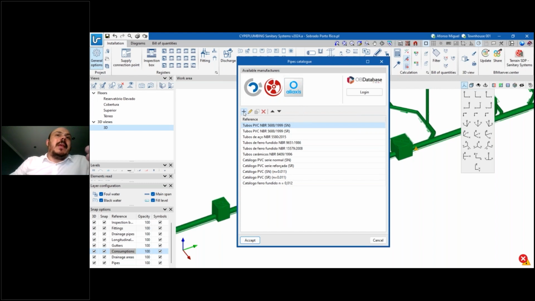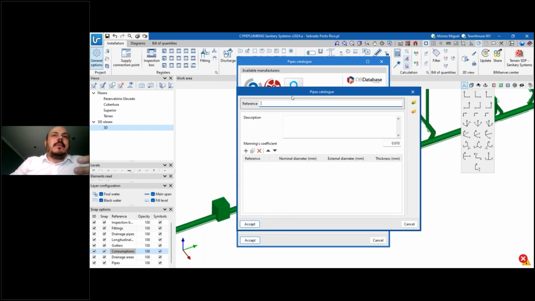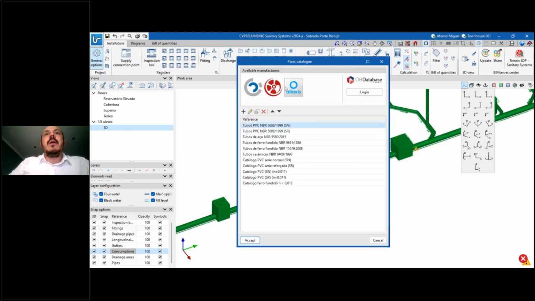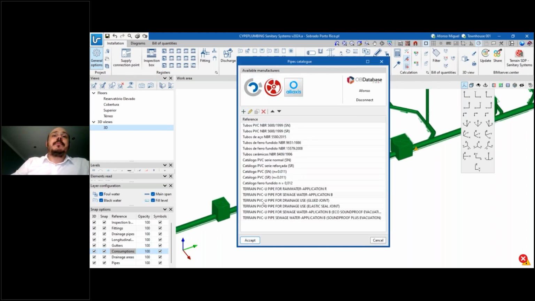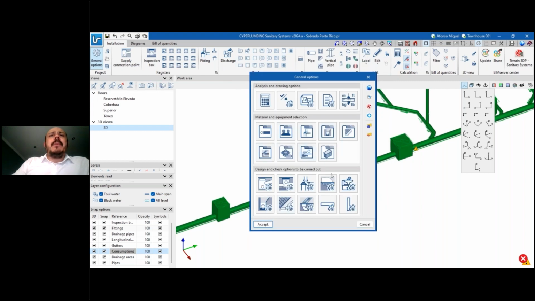And since the beginning of the software, since the first moment it was launched, we always had the chance to create our own pipes and our own accessories of the installation. But now you can also, for example, log into the OpenBIM database, with the same login, and select one of these brands, and the pipes of this brand will be loaded into the CYPE Plumbing library.